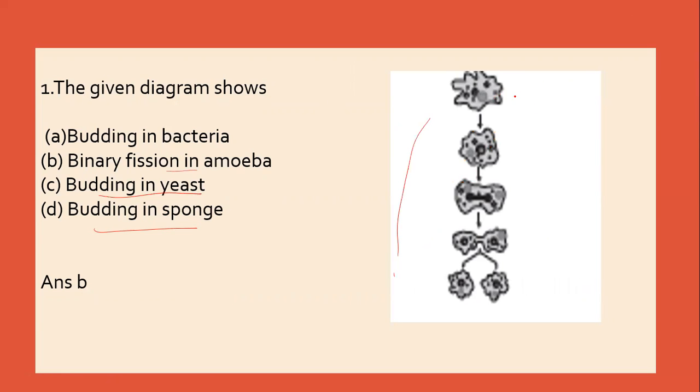Now looking at the diagram, we can see that this is amoeba, and this diagram is showing the process of binary fission. Now, what is this binary fission? This binary fission is asexual reproduction.